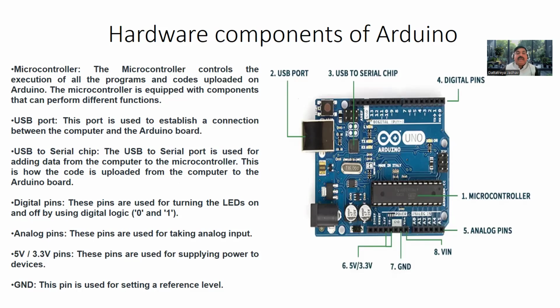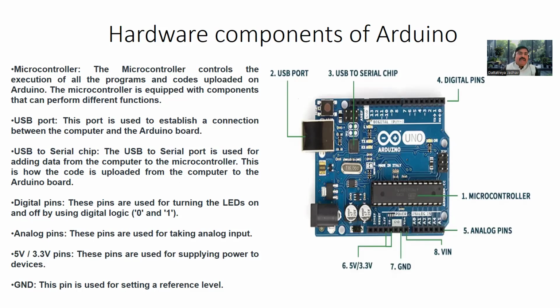Digital pins. These pins are used for turning the LED on and off by using digital logic. Generally, digital logic we say is 0 and 1. 0 we generally say is off and 1 is on. Analog pins. These pins are used for taking analog inputs. Then 5 volt and 3.3 volt pins. These pins are used to supply power to the device. And ground. This pin is used for setting the reference levels for getting accurate and stable output. So these are some components used in Arduino.